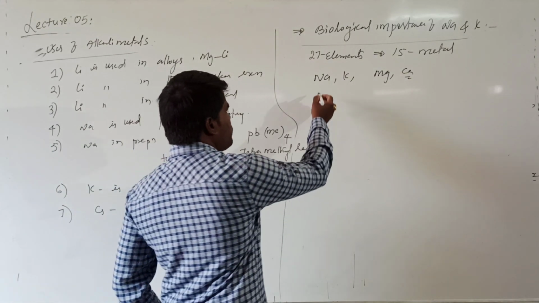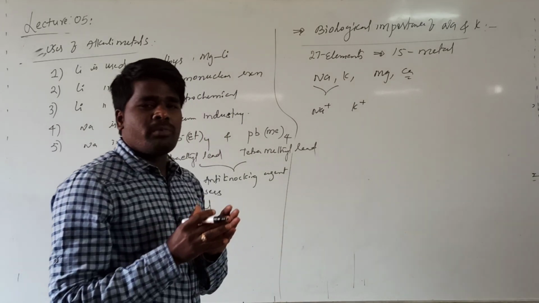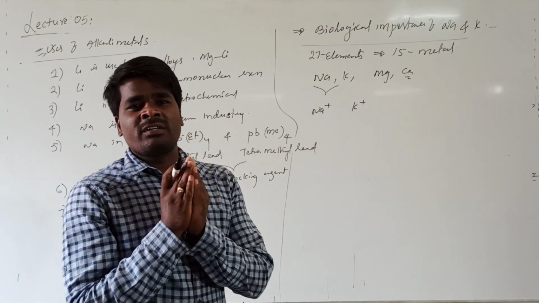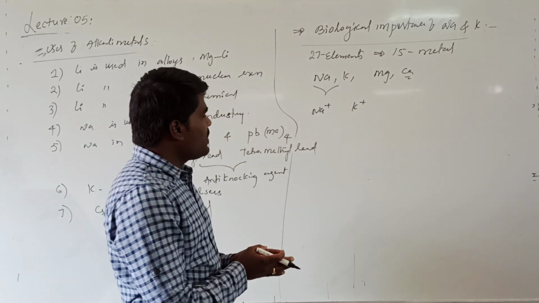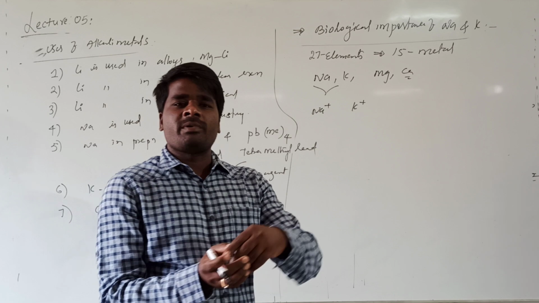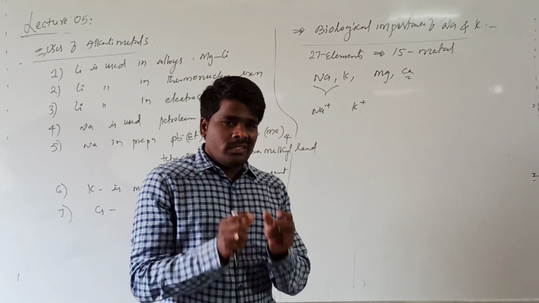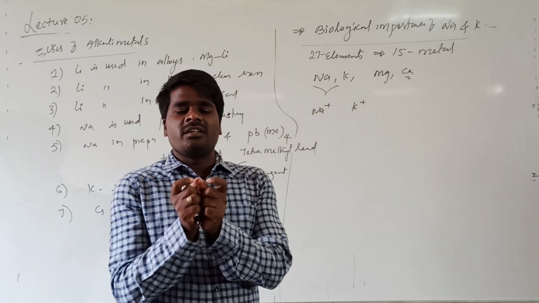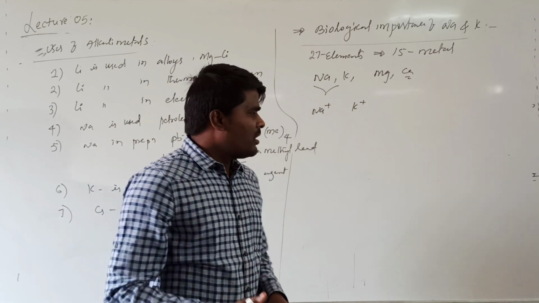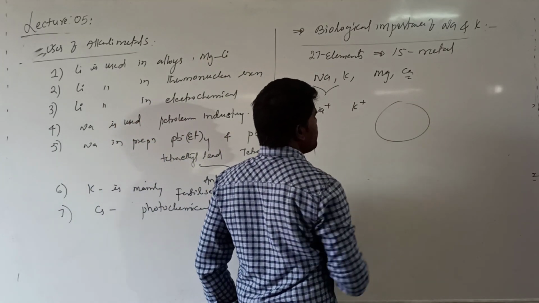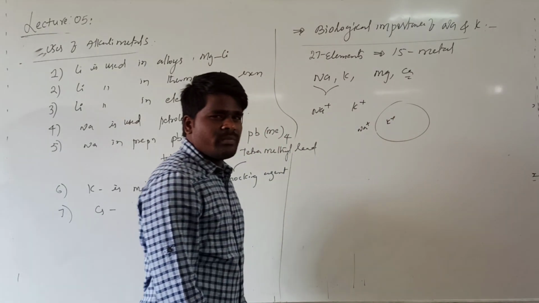Na plus ions and K plus ions play a very important role in the transmission of nerve impulses as well as in the contraction and relaxation of muscles. Sodium ions are present in excess outside the cell and potassium ions are present inside the cell. This is a concentration gradient: across the cell membrane, there is an excess of Na plus on one side and an excess of K plus on the other.